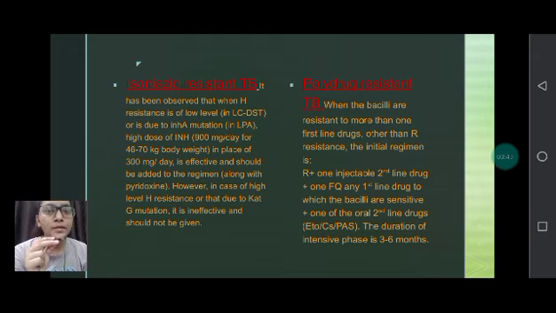Third one, isoniazid resistant TB. Isoniazid's action against TB involves 2 genes, INHA and KATG. If there is an INHA mutation in the body, isoniazid won't work at the normal dose, so you have to extend a little more isoniazid. So a high dose of isoniazid is given when there is only an INHA mutation.